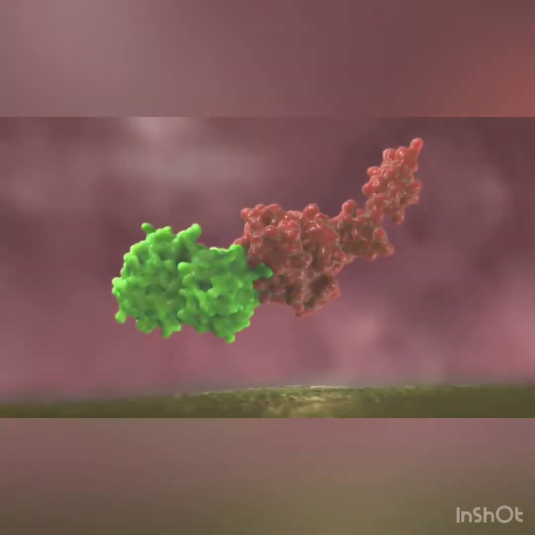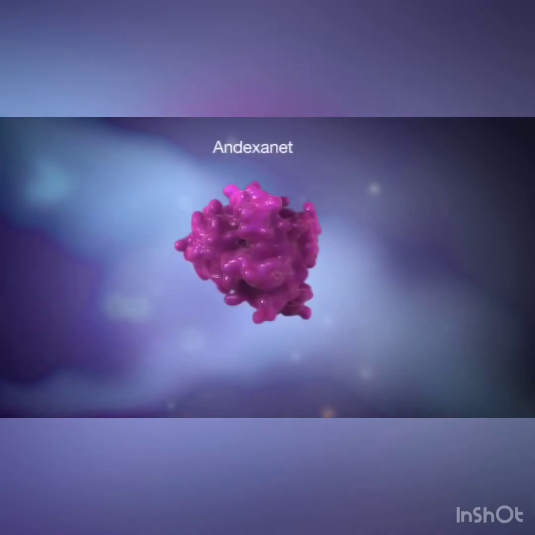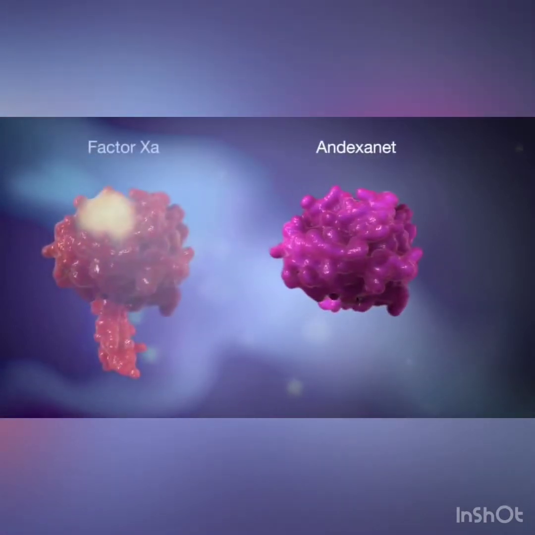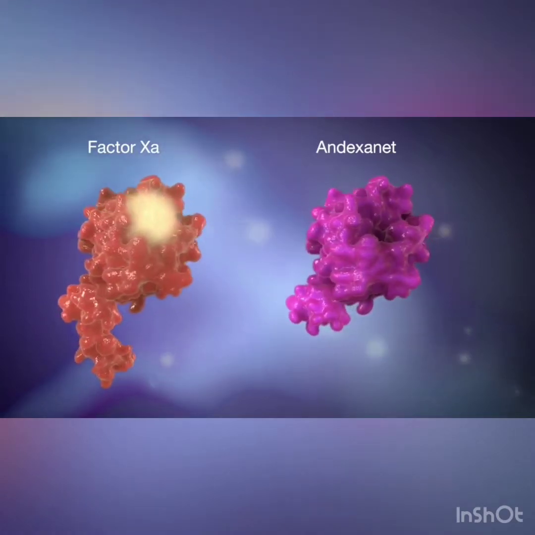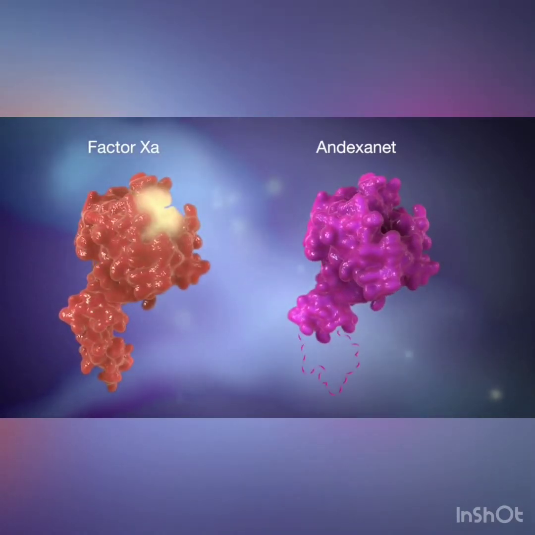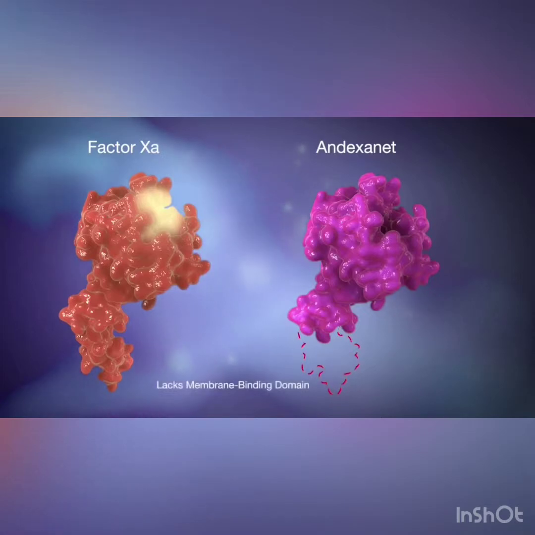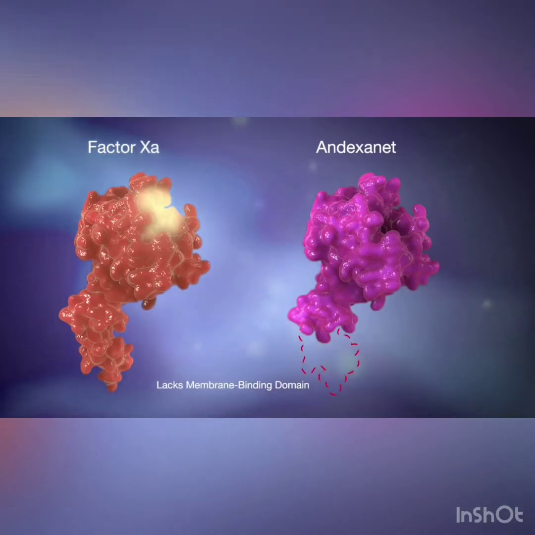factor 10a. Andexanet, an investigational drug, is a recombinant factor 10a derivative being developed for use as a universal antidote to direct and indirect factor 10a inhibitors. Andexanet lacks the membrane-binding domain of plasma-derived factor 10 and does not compete against native factor 10a in prothrombinase assembly